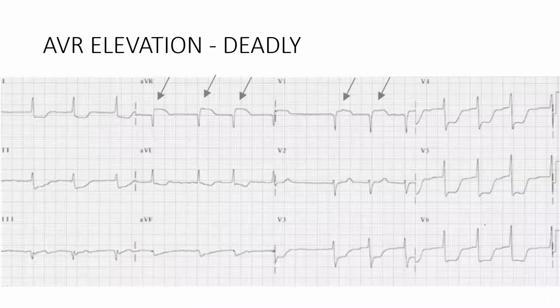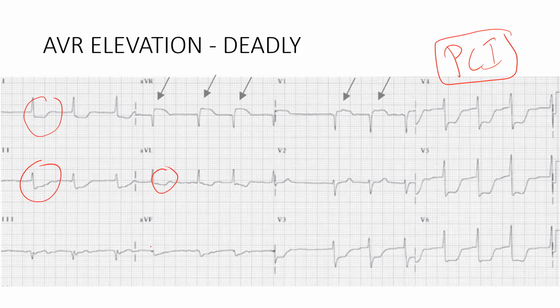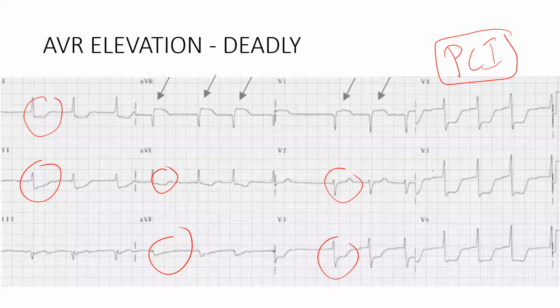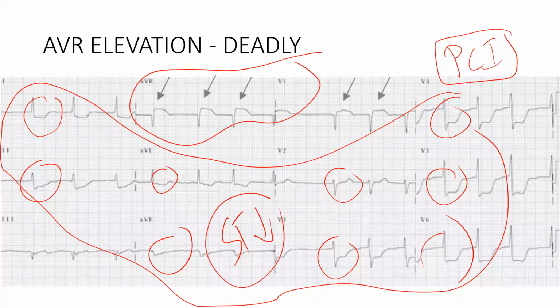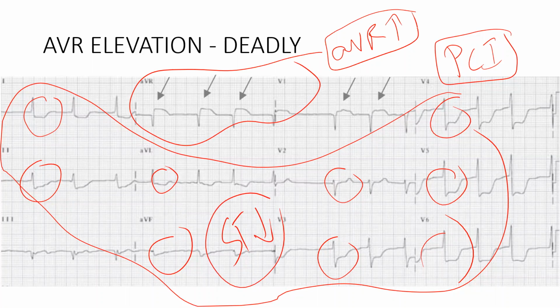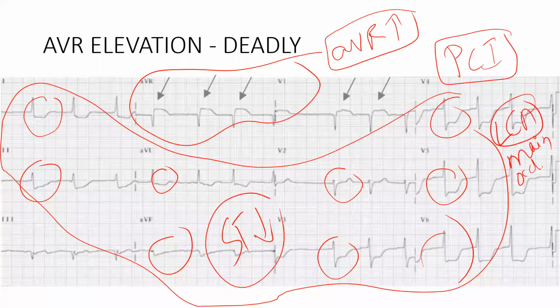See here, this is one phenomenon which is very deadly. If this patient comes to you, and you don't take the patient for immediate coronary percutaneous intervention, then the patient is mostly dead. See here, depression, depression, depression, depression, then you have depression again. So the majority of leads have ST depressions, and you have aVR elevation. Okay, this is the most deadly combination. It will show that there is a proximal left coronary artery or main coronary artery occlusion. Main coronary artery is occluded.